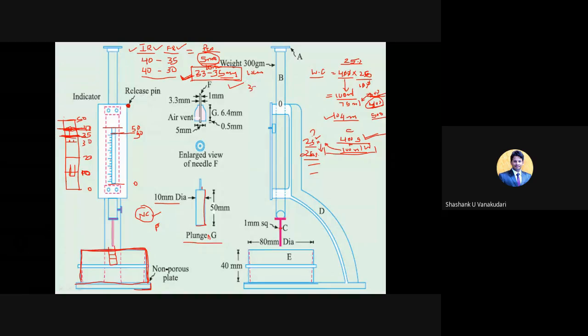You may get 33, 34 or 35. Your needle may touch these points. You can consider that percentage of water as the normal consistency. That value is noted down as the normal consistency.